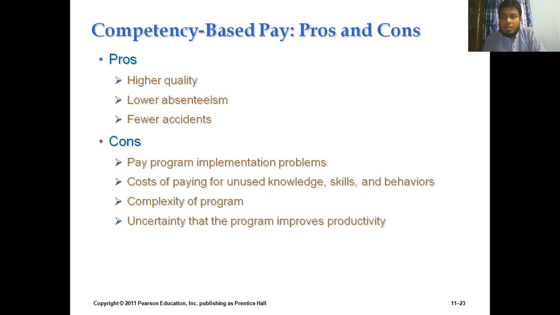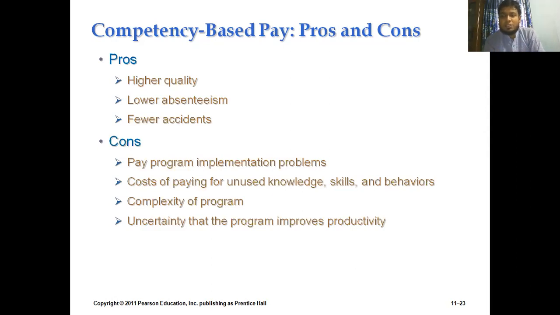And what are the cons or disadvantages of this competency-based pay system? The main disadvantage of this paying system is that it is not very easy, because you are concentrating on the skills of different people. How can you develop this competency-based pay system for different sorts of people? You need to categorize the skill requirements, the responsibility requirements, and the working conditions, and then you can decide about this competency-based pay system.